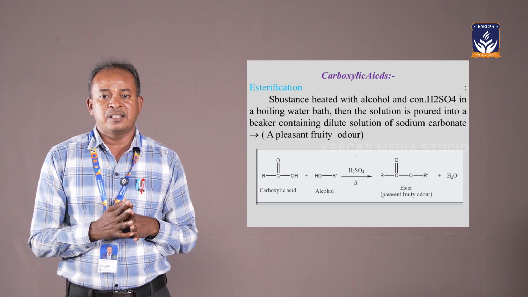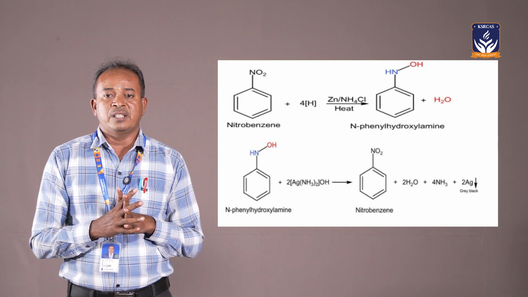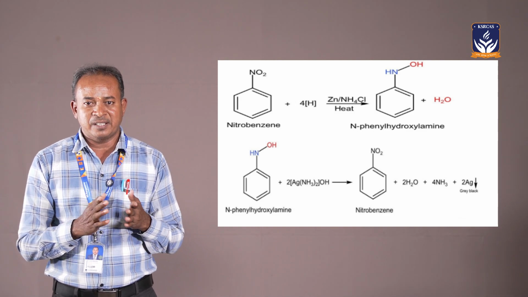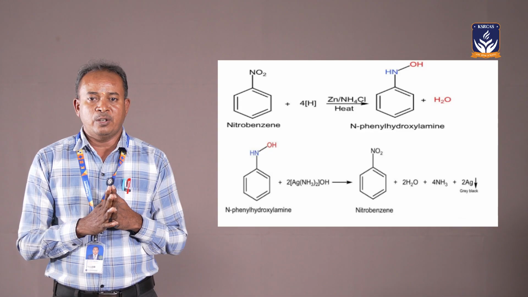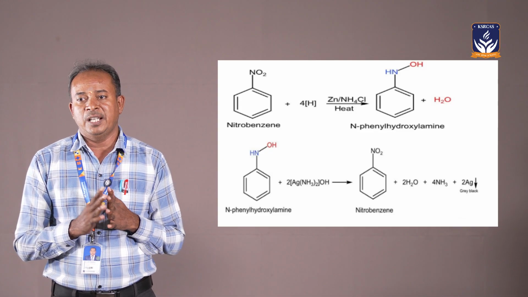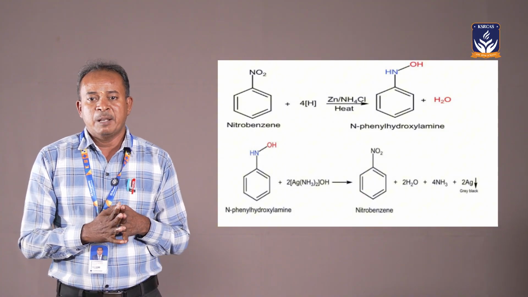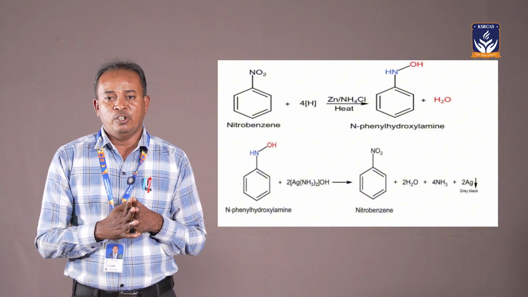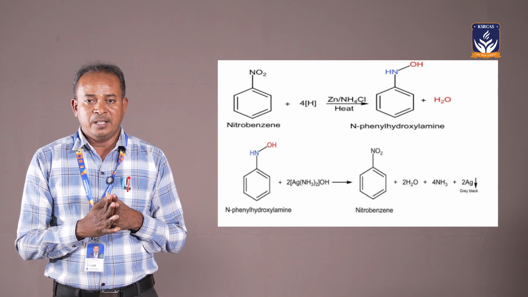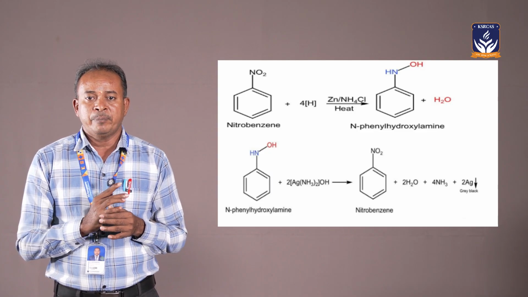And another one of the tests is for nitro compounds. The nitro compounds are like benzene present with the NO2 group. The NO2 group must be present. It is yellow in color because benzene is colorless, as there is no chromophore. Nitrobenzene is obtained as yellow in color because the chromophoric group is present.